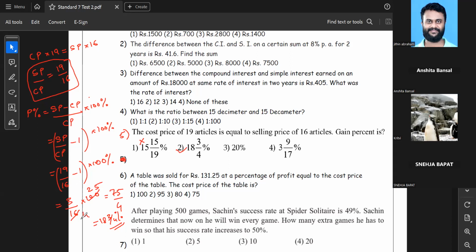So this procedure is correct. If any mistake happens in either of these two places, definitely you will get the wrong answer. Option 2 is the correct answer, kindly note. Okay, I'll just wait for a few seconds before proceeding to the next question.